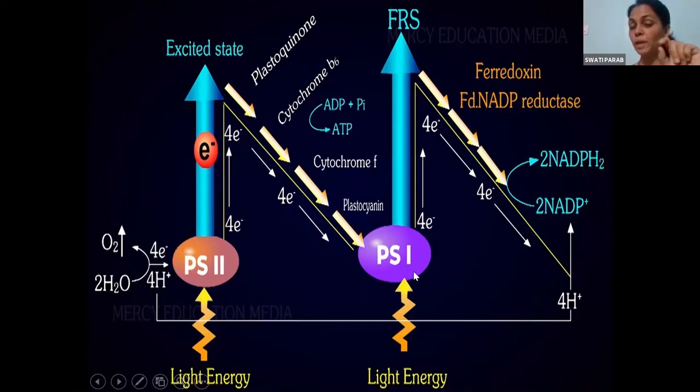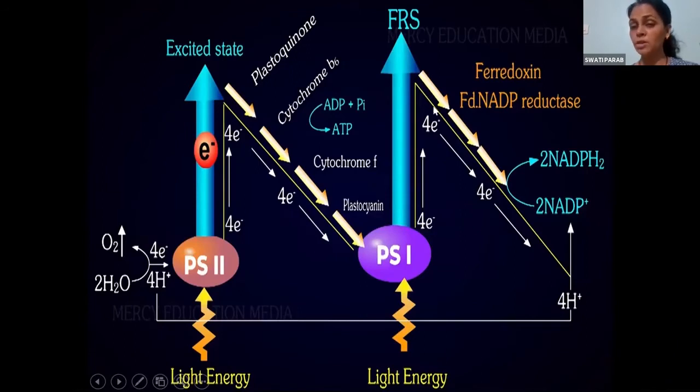So when it comes to PS1, now PS1 will get excited by receiving the light energy, because both of them are always receiving the light energy from the accessory pigments. So when this electron comes up to PS1, it will again get excited and release that electron. And when this electron is released by PS1, the cycle follows by reaching it to FRS, from FRS to ferredoxin, okay?